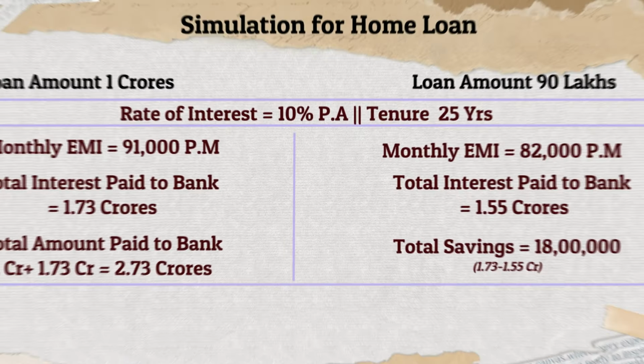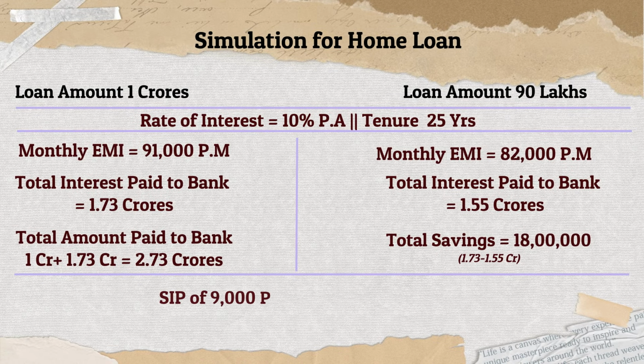Now let us see what happens if you invest this differential of EMI, which is 9,000 rupees per month. You start investing it through SIP and let us see what would that generate. You run both these things in parallel. So you are paying 82,000 as EMI and the balance 9,000, which in any case you were willing to pay on a loan of 1 crore rupees, goes into a SIP every month for the same tenure. So the day your home loan ends, you stop this SIP also.